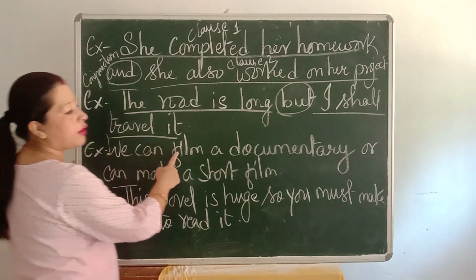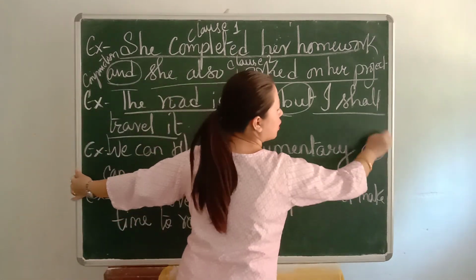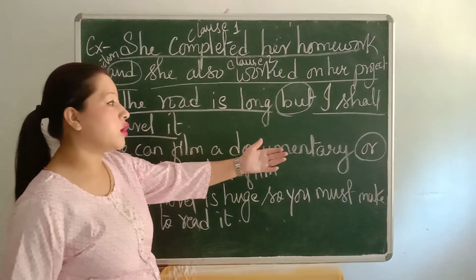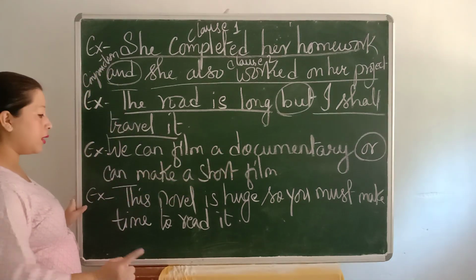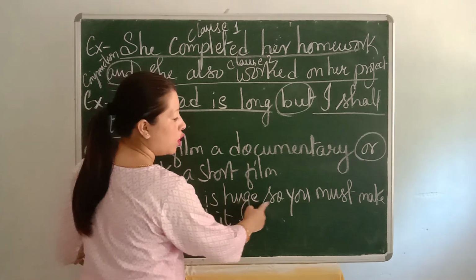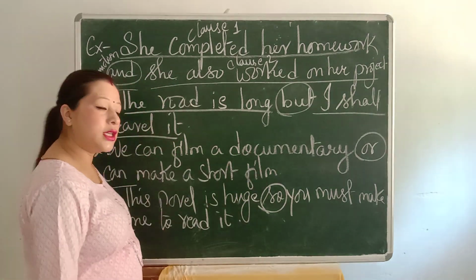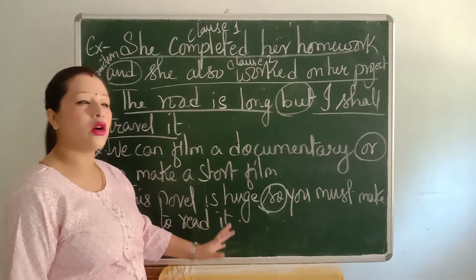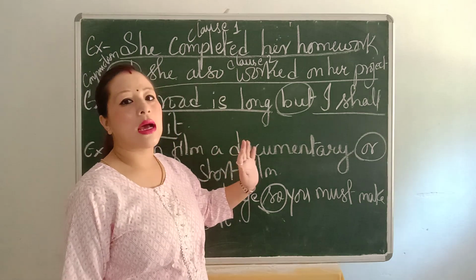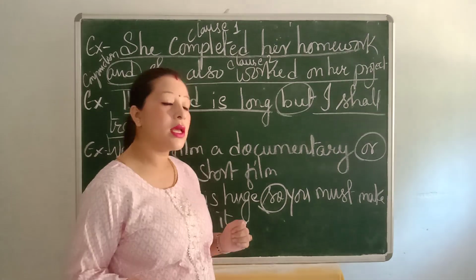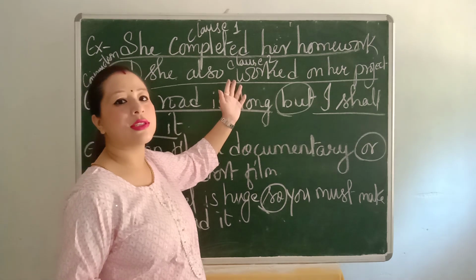Next, "We can film a documentary or make a short film." So or is also a conjunction word. With the help of this conjunction word, two clauses are being joined. Last example, "This novel is huge, so you must make time to read it." So here, so is a conjunction word which joins two different clauses. In this way, two or more clauses are coordinated with the help of a conjunction word, because these clauses are important to each other. So this is how a compound sentence is formed.